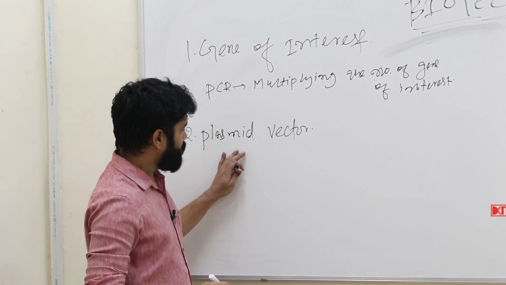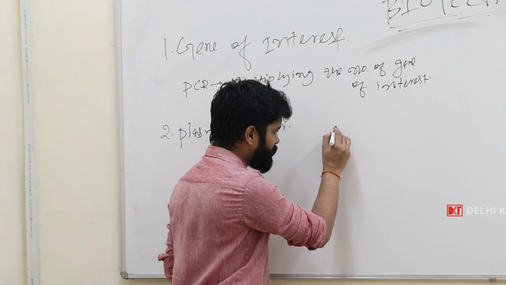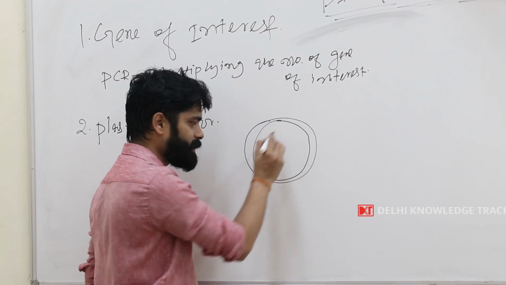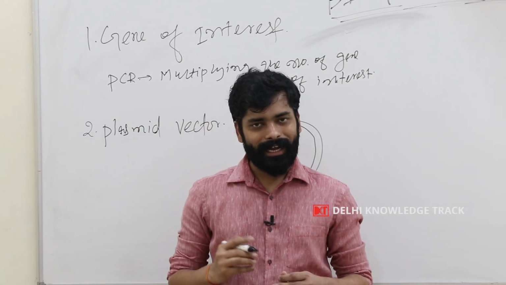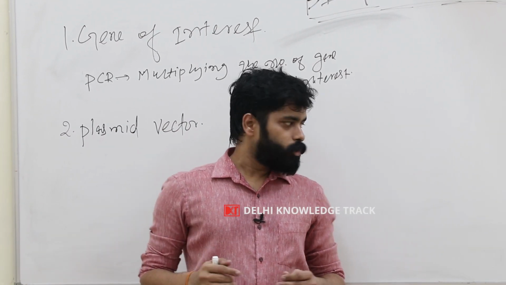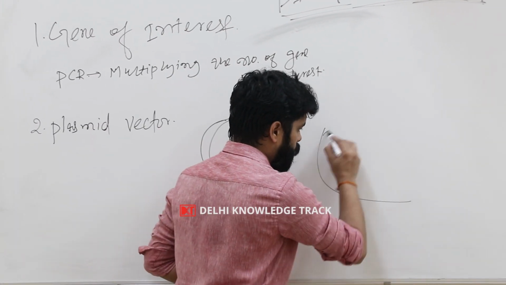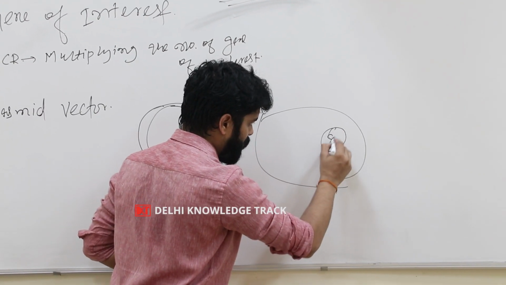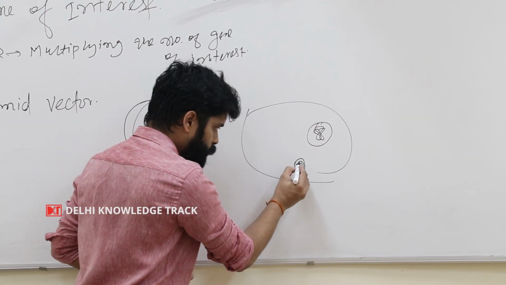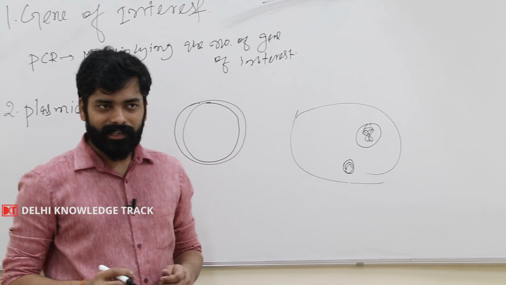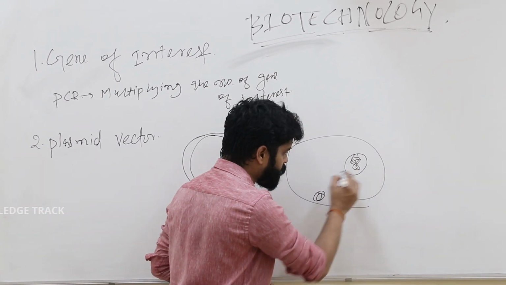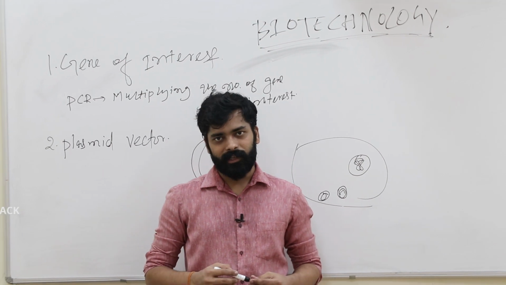So the second is the plasmid vector, which is nothing but a circular DNA molecule present inside the bacteria, and its replication is independent of the chromosomal DNA. So in the bacteria we will have the chromosomal DNA, and here we will have a small circular DNA, called the plasmid, and this plasmid gets replicated independent of the chromosomal DNA.